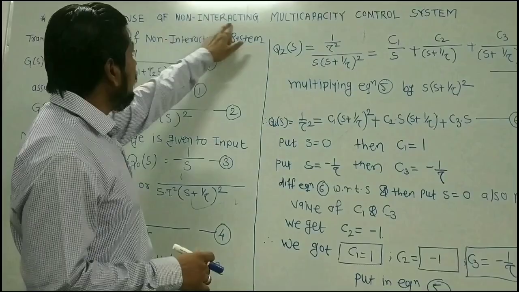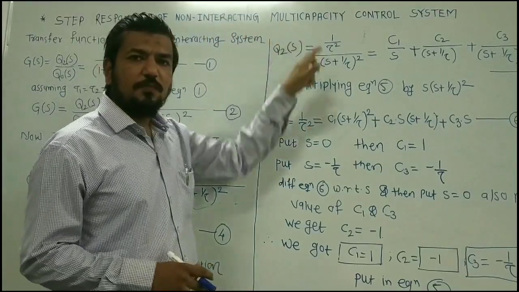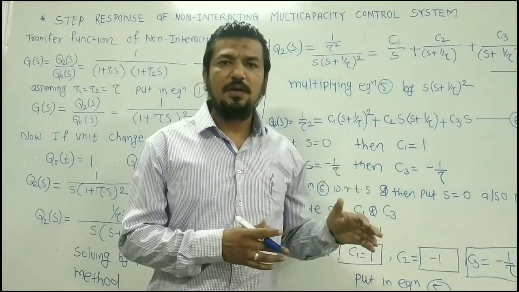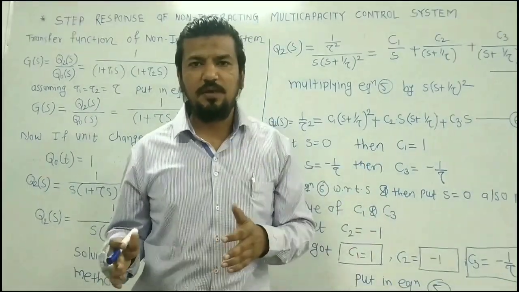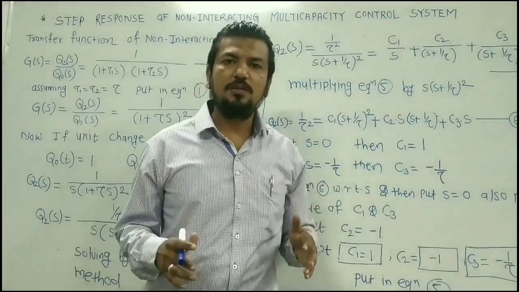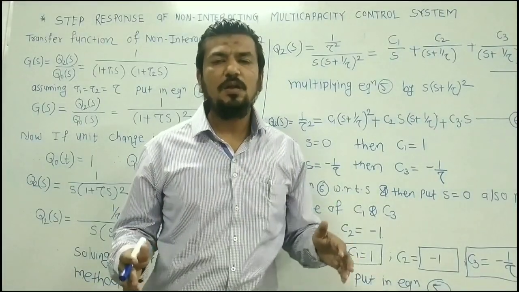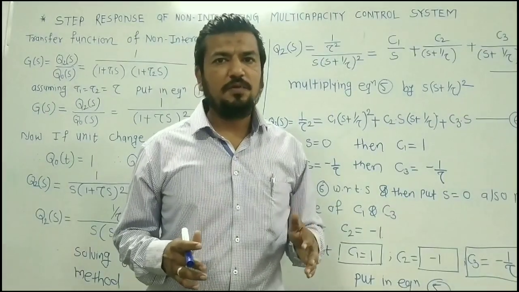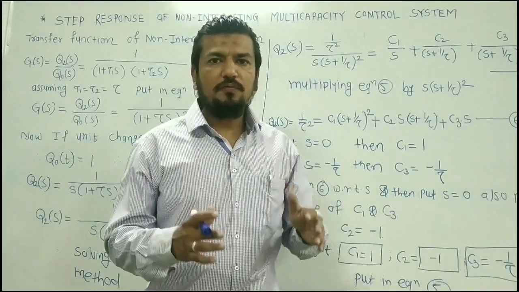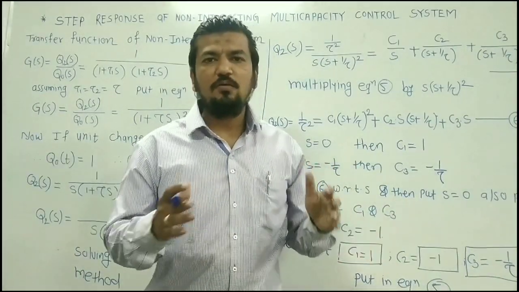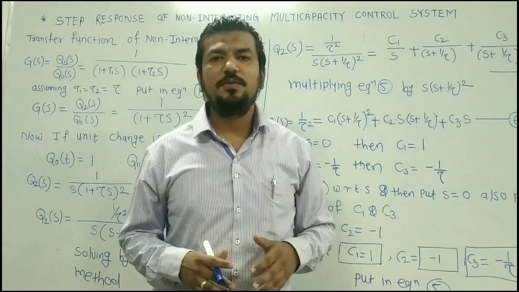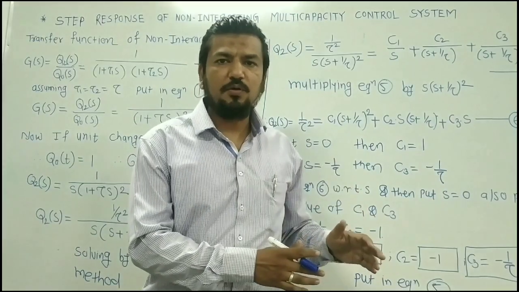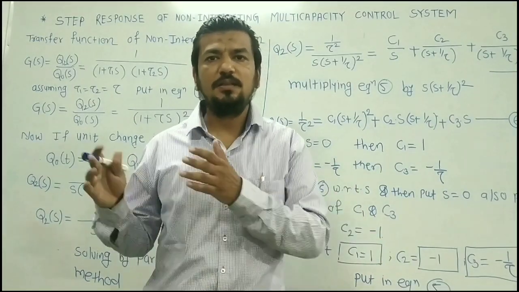And what do you mean by non-interacting multi-capacity control system? We have seen that multi-capacity control systems are classified as interacting and non-interacting multi-capacity control systems, and we have seen the derivation for both. Now, a non-interacting multi-capacity control system is one in which, suppose I consider a two tank system, if I change the output of tank 2, that will not affect the head in tank number 1.